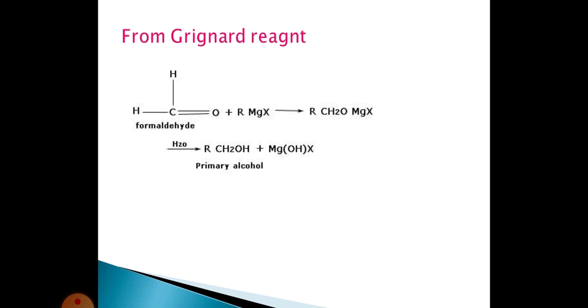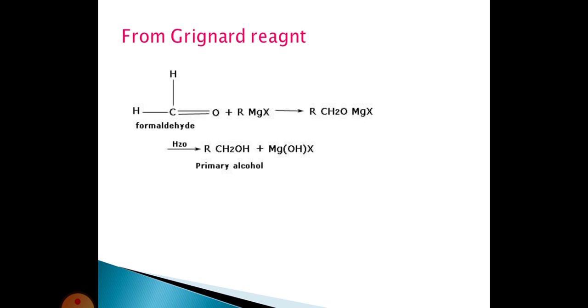The next one is from Grignard reagents, preparation of alcohols from Grignard reagents. Here we are taking formaldehyde. This formaldehyde reacts with an alkyl magnesium halide to form an adduct. This adduct reacts with a water molecule to form a primary alcohol, and elimination of magnesium hydroxy halide takes place. Normally we take aldehydes.